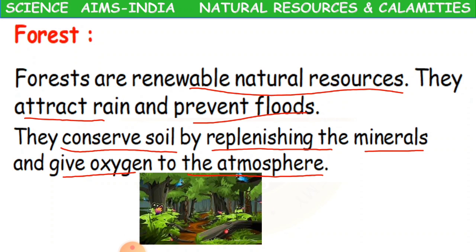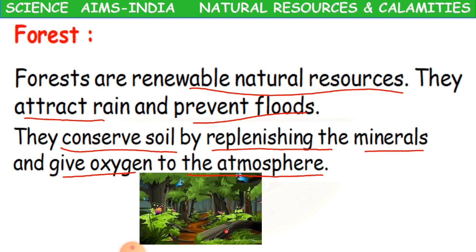And how do they prevent floods? What are floods? If you are having heavy rain, you get much water, a very big amount of water on the land. As the water flows, even the objects on the land are going to run off along with the water.